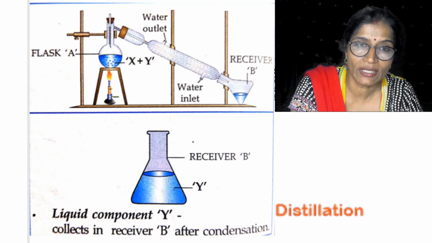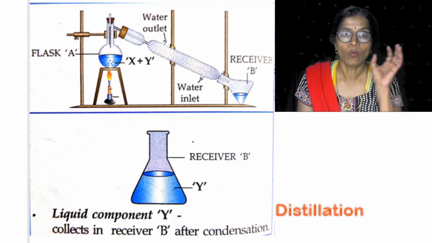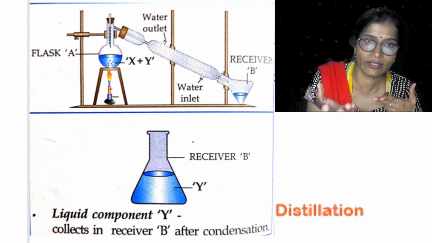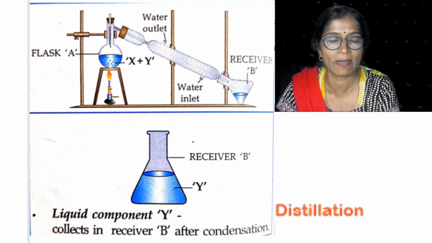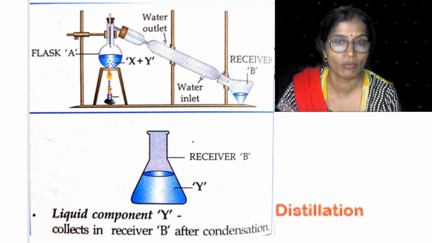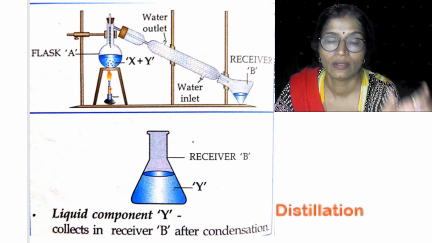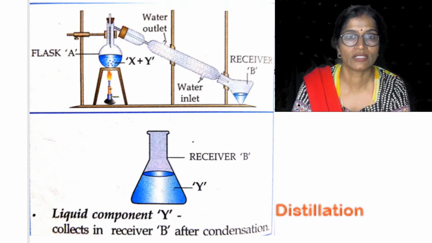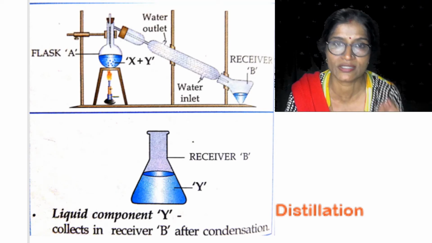So here what happens? This is known as the distillation method. One out of the two components, only one will be converted into the gaseous state, and then it is condensed back into the liquid form, while the other component is still within the round bottom flask. So in this way, the salt and the water is separated out by distillation method.